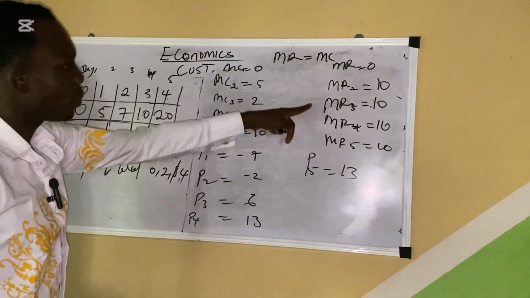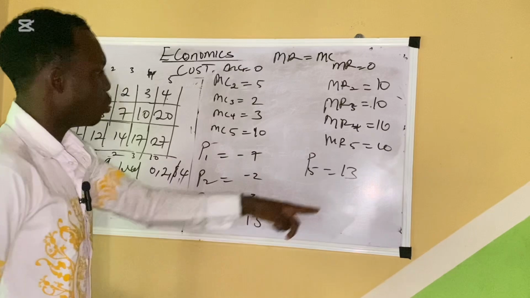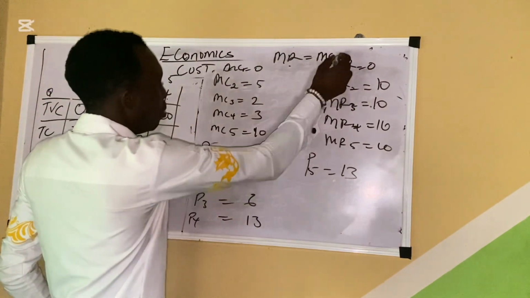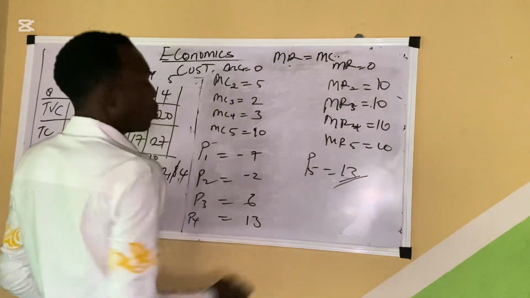So you see that maximum profit was made at 5, because this is where MR was 10 and MC was 10. So this is where the maximum profit is.